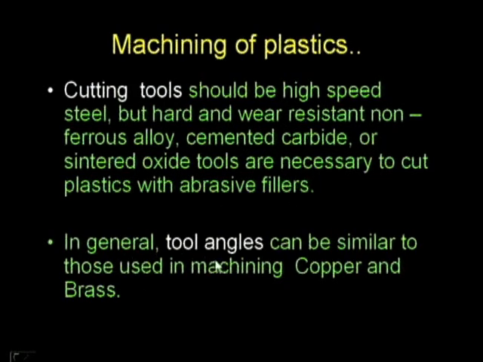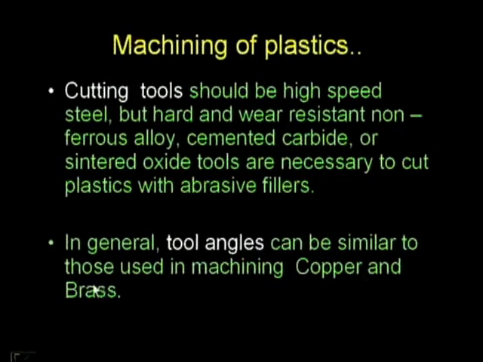And in general, tool angles can be similar to those used in machining copper and brass. So what are the tool angles we have to keep? Rake angle, clearance angle, lip angle, and different tool angles are there, which you will get in the next classes. So those tool angles can be similar to those used in machining of copper and brass, not as for mild steel. Now let us see how these angles should be done in this case.